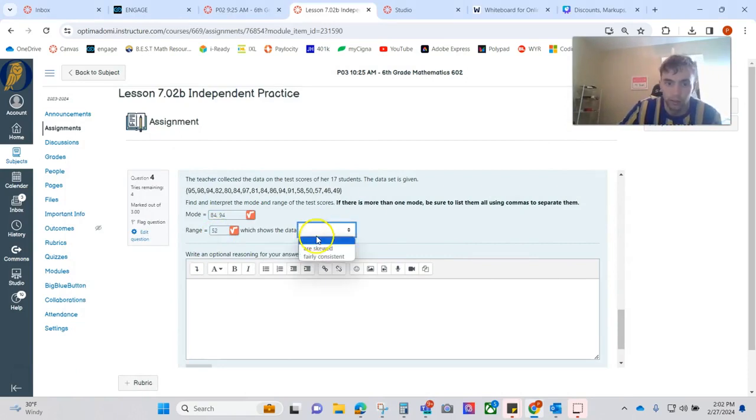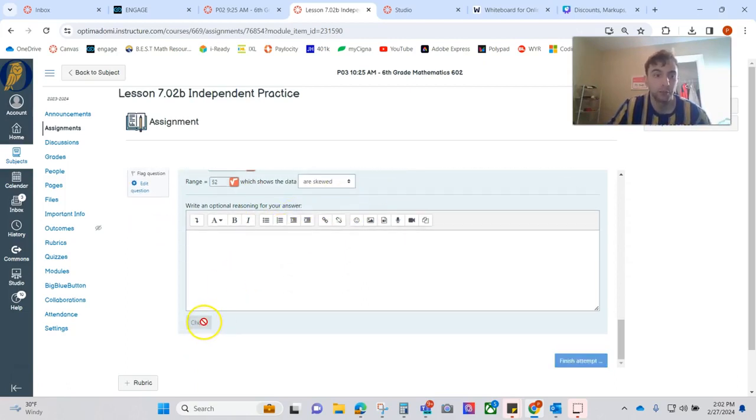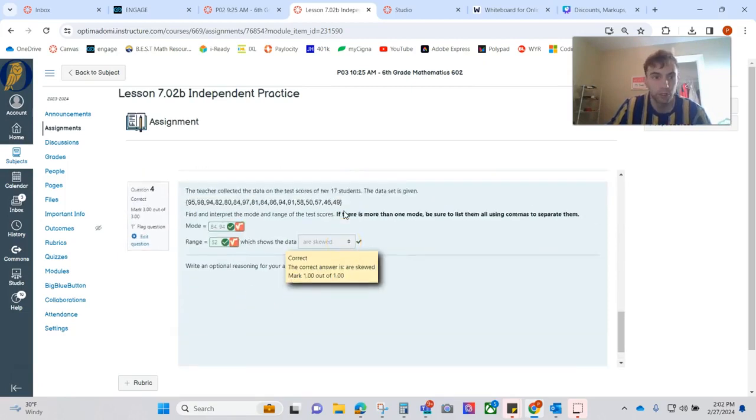which shows the data is skewed or fairly consistent. This range seems pretty big. I bet if the data was fairly consistent, that'd be like everyone's getting 80% on the test, or everyone's between like 70 and 80. That's pretty consistent. But here we have some people failing the test, some people acing the test. Like someone got a 46%, another person got a 97. That's not what I would call fairly consistent. To me, that seems like skewed, but let's check to find out. Yep, turns out it was skewed.